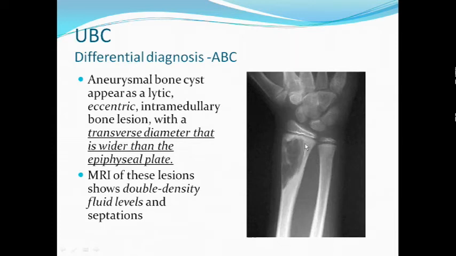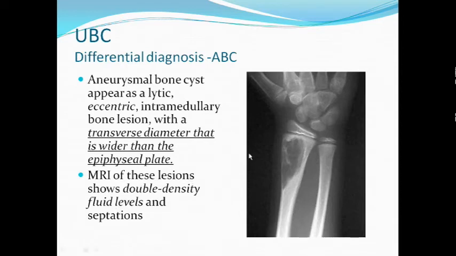As compared to a simple bone cyst, which has a central location, an aneurysmal bone cyst usually starts from an eccentric location. With expansion it can become central, but when it starts it is eccentric, and its transverse diameter is wider than the epiphyseal plate. We are going to see this in the next slide. And MRI shows double density fluid levels. This is almost diagnostic of aneurysmal bone cyst. It can also be seen on X-ray sometimes and on a CT scan. Double density fluid levels are diagnostic of ABC.